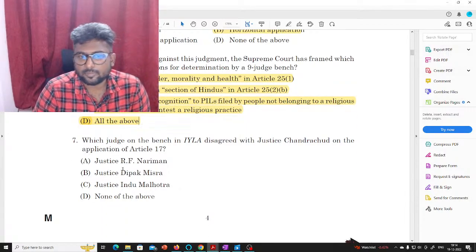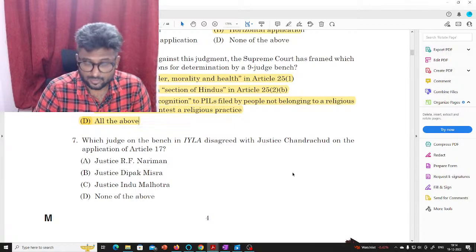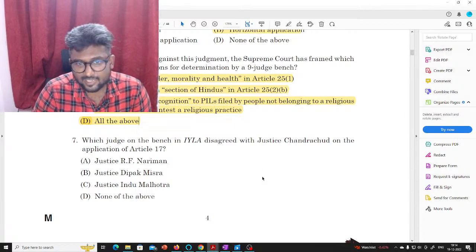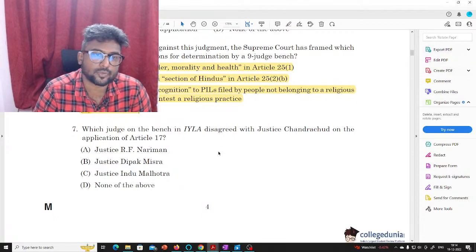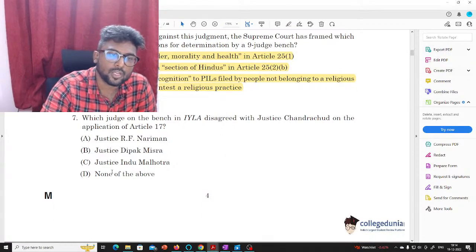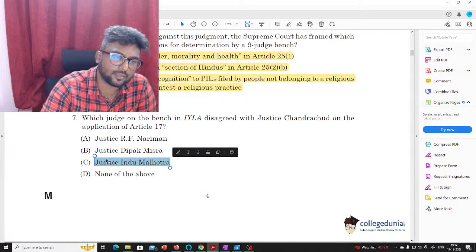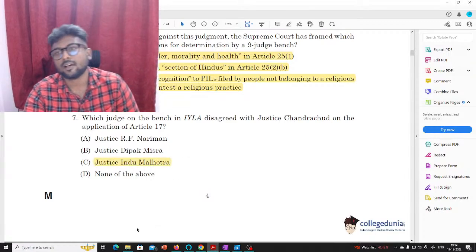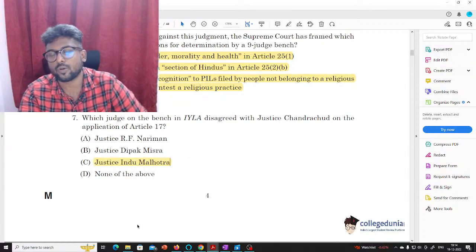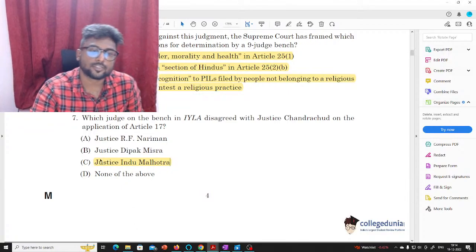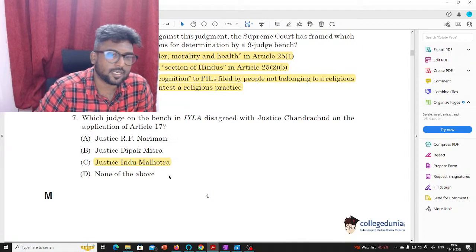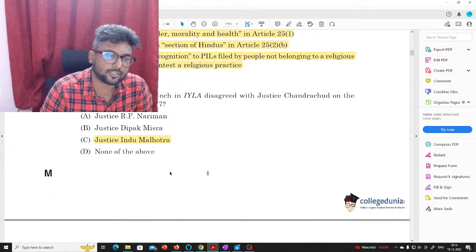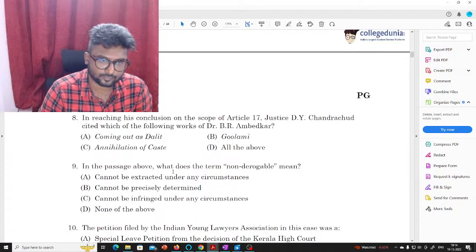Next, which judge on the bench in the Indian Young Lawyers Association case disagreed with Chandrachud on the application of Article 17? We all know Justice Indu Malhotra, despite being a woman, was the one who gave a dissenting judgment. So this is a very straightforward, easy answer. If you had followed the judgment closely, you could have easily answered this question as well.